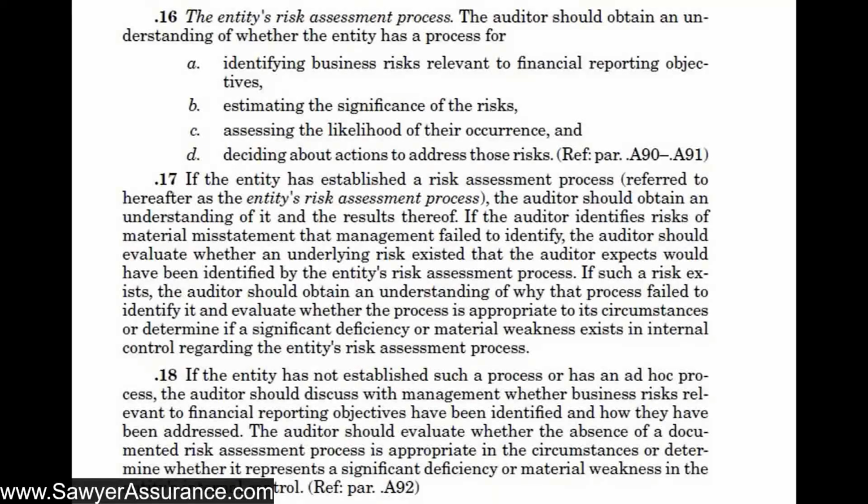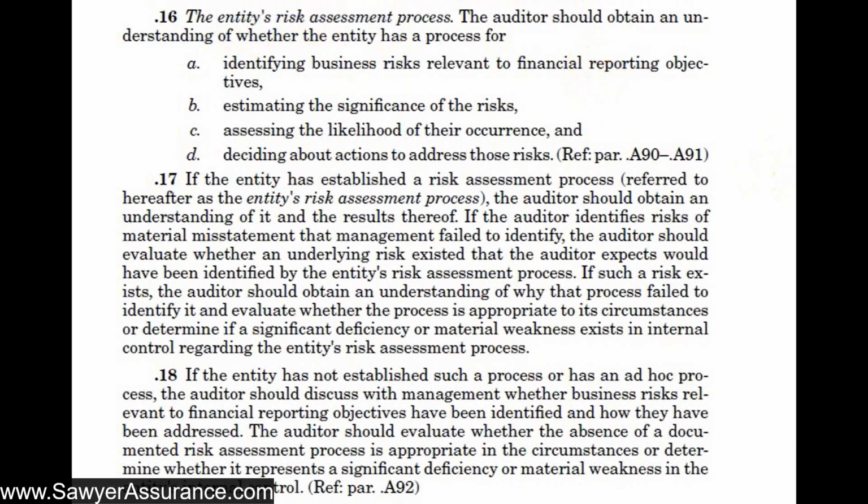Okay, in this video, we're continuing our discussion of AUC Section 315 for understanding the entity and assessing the risk of material misstatement. And in this little series, we've been going through understanding the entity's internal control, and that involves understanding the components of internal control. And in the last video, we talked about the first component, which was the control environment. And in this particular video, we're going to be discussing the second component of internal control, which is the entity's